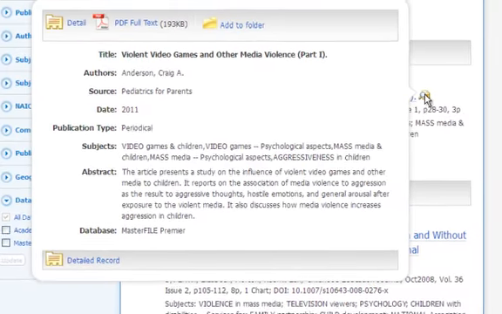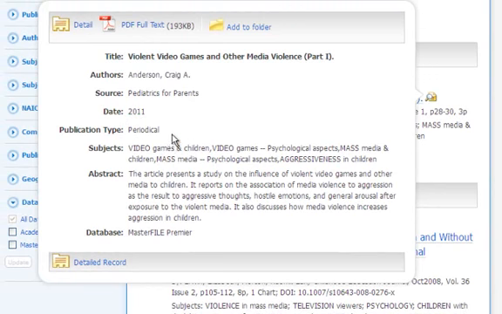If we wanted to take a look at it, what exactly is this? You'll notice right here, this is a periodical, Pediatrics for Parents. So first off, it's obviously about pediatrics, but it's for parents. This is a periodical, not an academic journal, written for parents. So this might be a beneficial source of information in that it'll give you a lot of the perspectives of scientists who are studying this, but it's written for parents, so it might be in more lay terms.